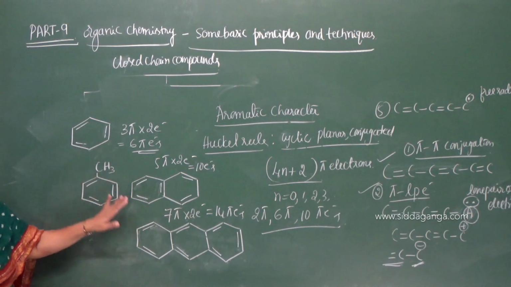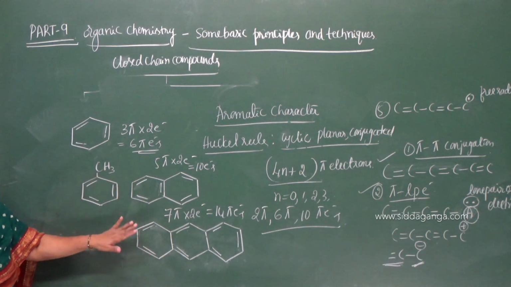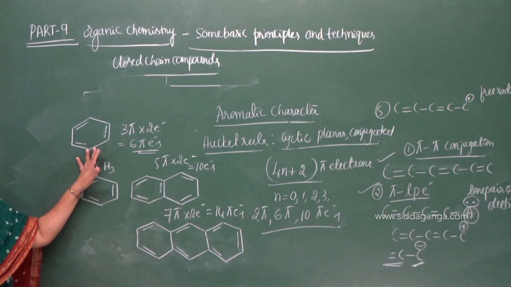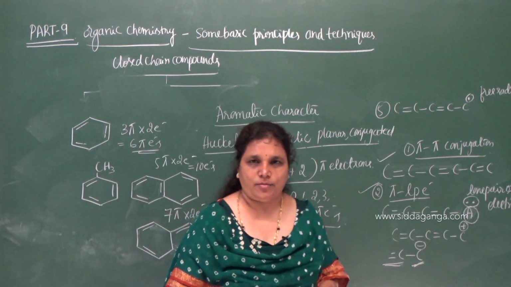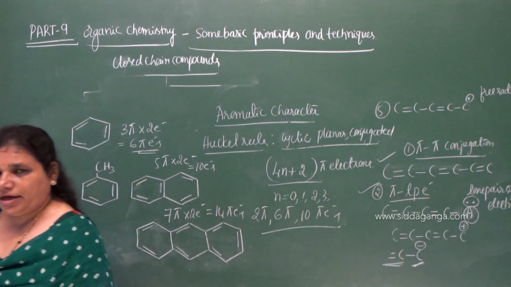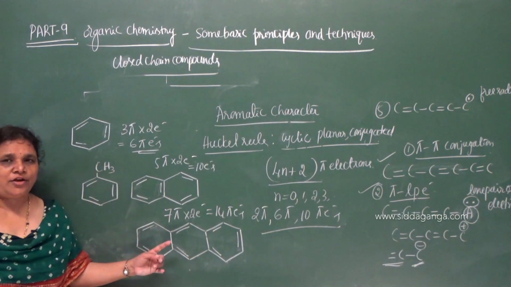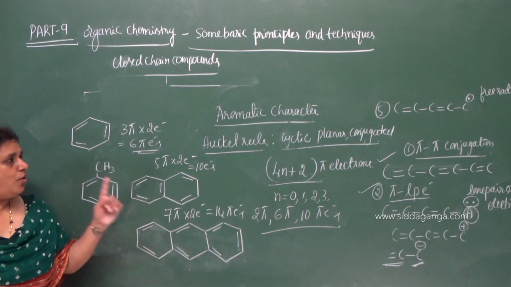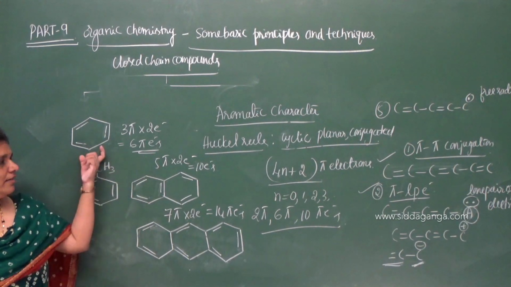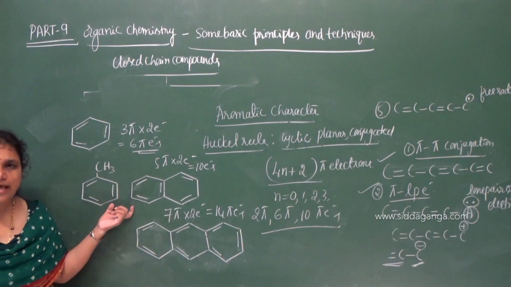So these are the aromatic compounds where we have the benzene ring. Hence they are called benzenoid aromatic compounds. Benzenoid aromatic compounds are further classified into two types, monocyclic and polycyclic. If only one ring structure is there, it is called monocyclic.